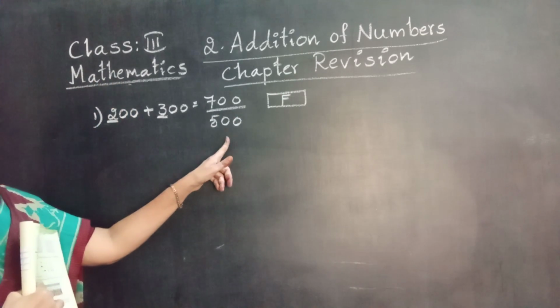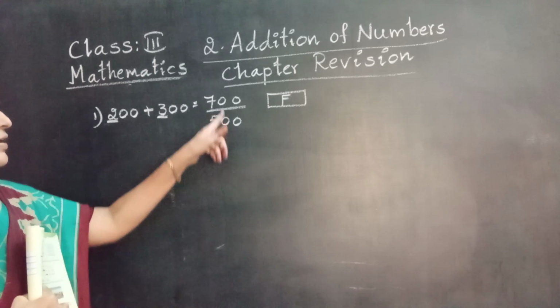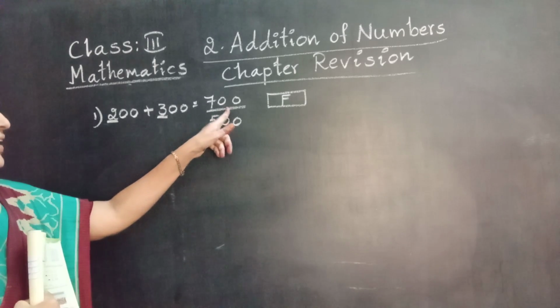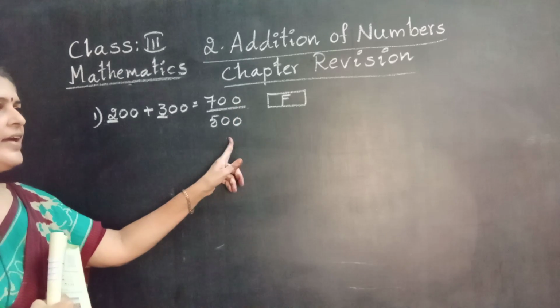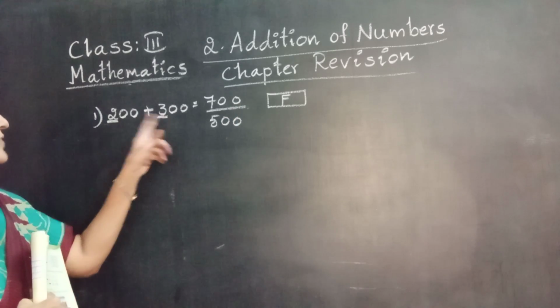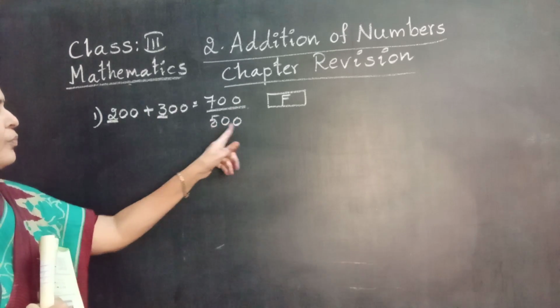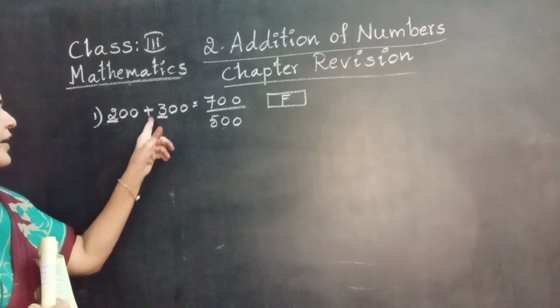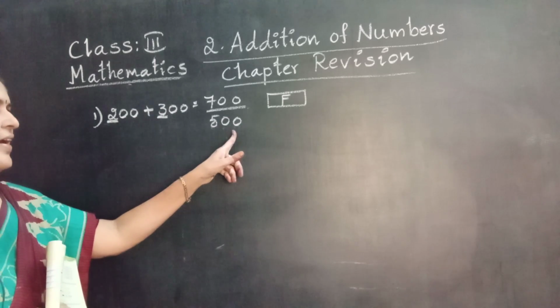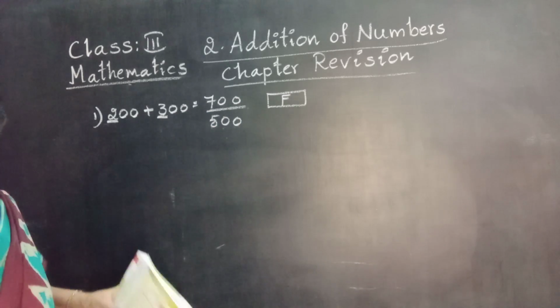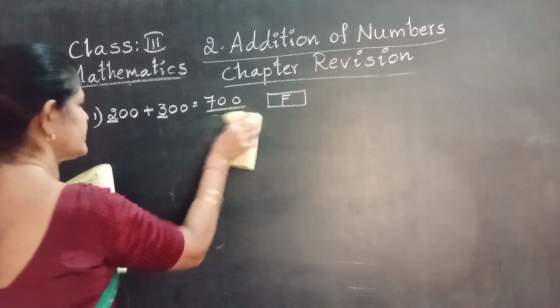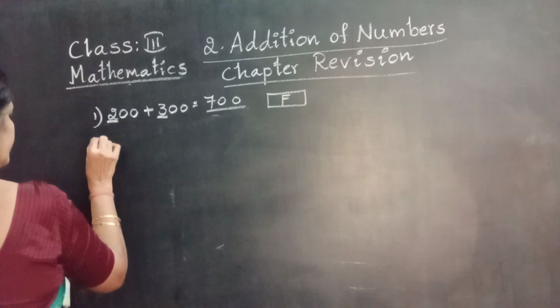Total goes to, correct answer is 500. But they gave the wrong answer 700. 700 is wrong. 500 is correct. Adding hundreds. 2 plus 3 goes to 5. Put 2 zeros. 200 plus 300 equal to 500. Not 700. That is false. Go to second one.